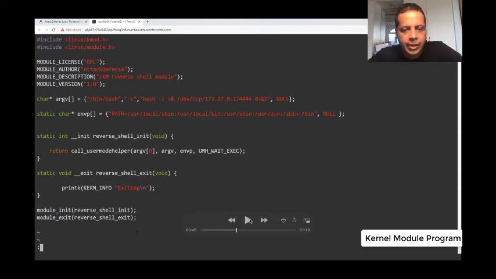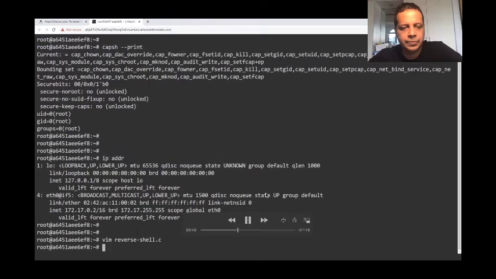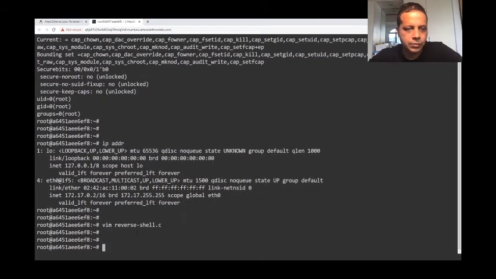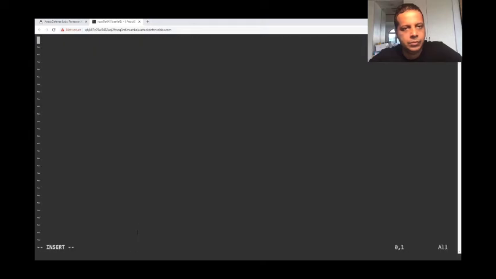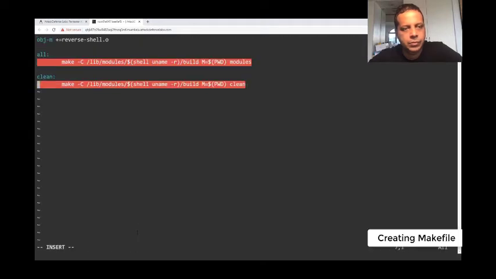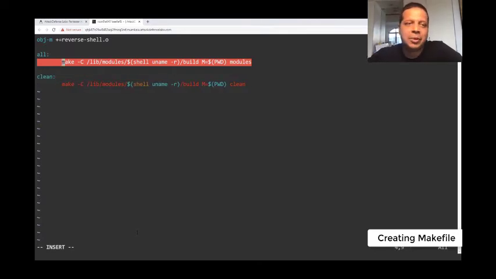So let's go ahead and compile this code. We are creating a very simple makefile.